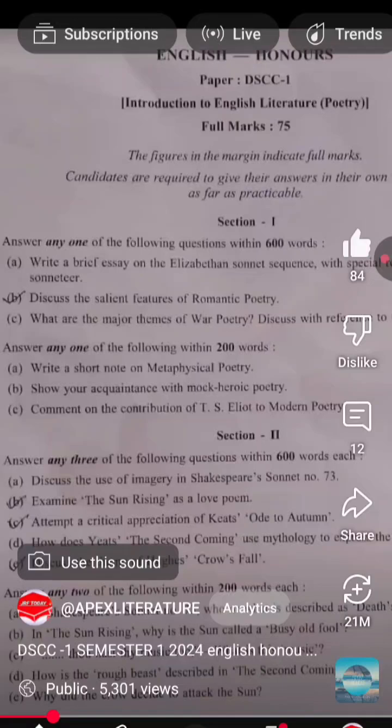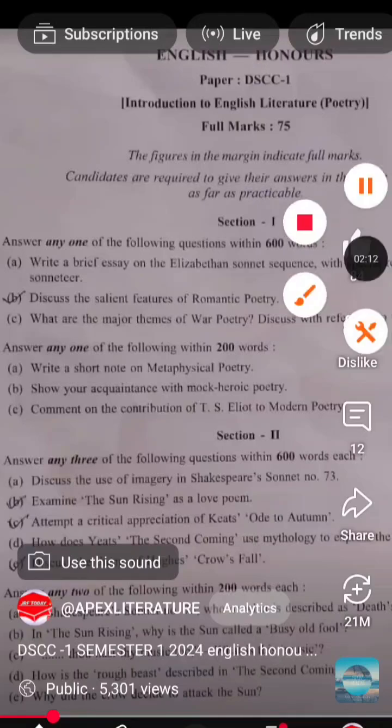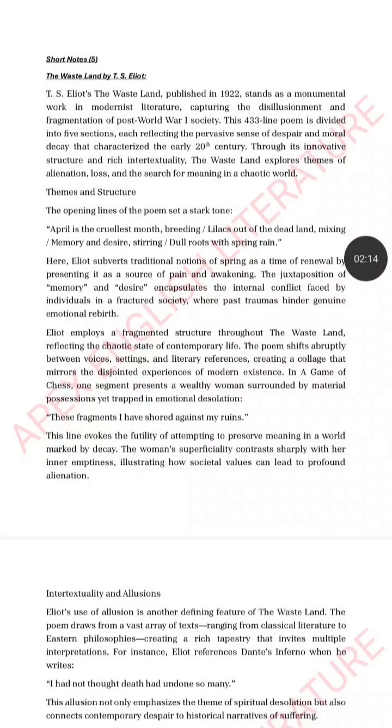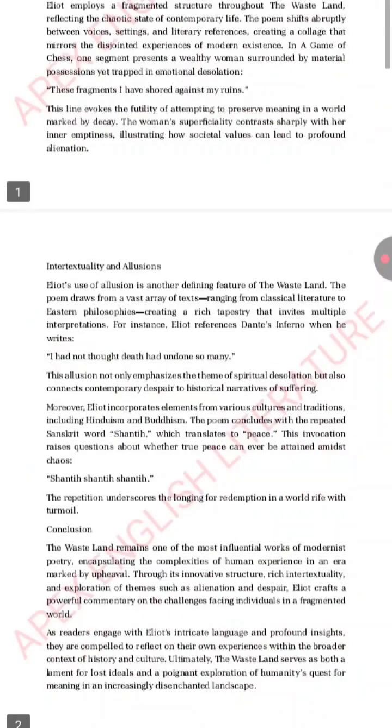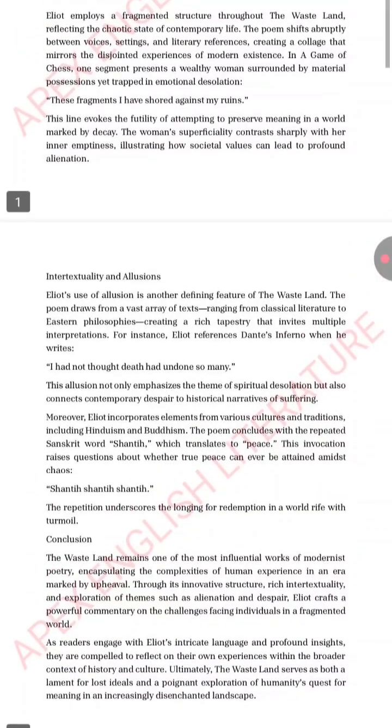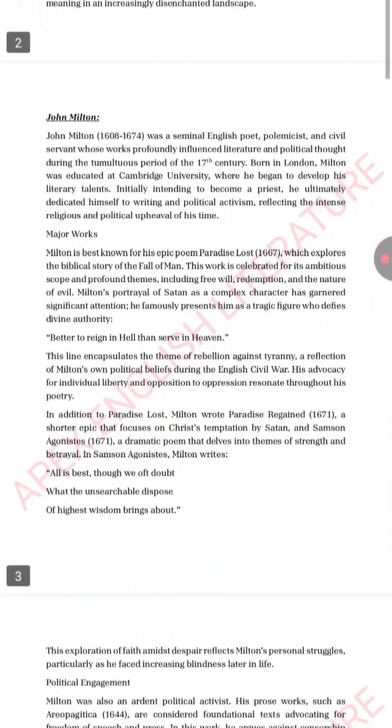So from the History of English Literature Poetry section, you have one long question of 15 marks and one short note of 5 marks. From the short note section, we have already given the notes in our group. The Wasteland by T.S. Eliot. This is all for 5 marks.